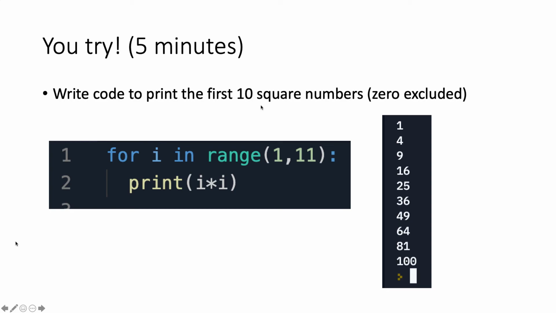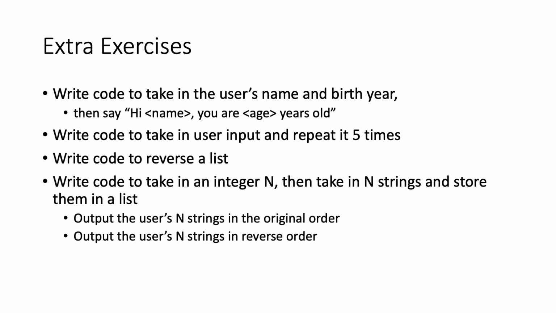So lastly, let's generate the first 10 squared numbers excluding 0. We can just replace the block inside the for loop with i times i instead of i times 2. So that generates the first 10 squared numbers.